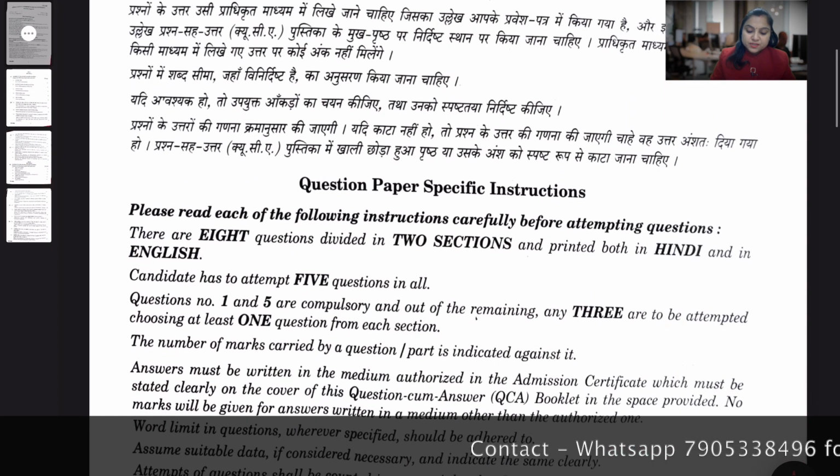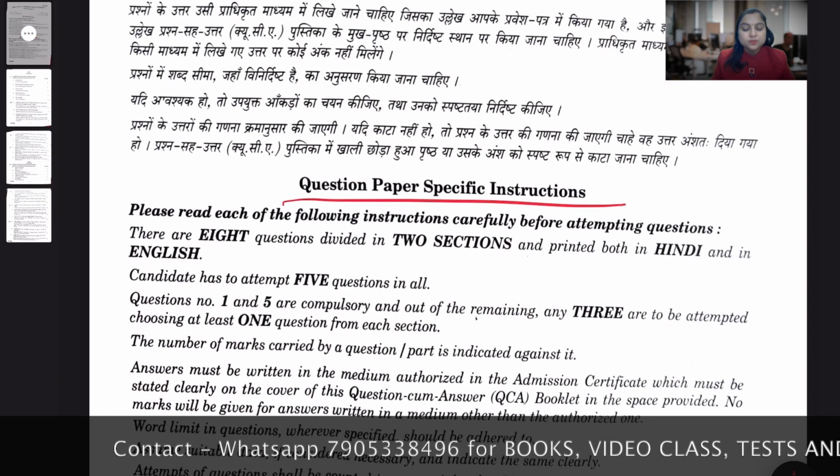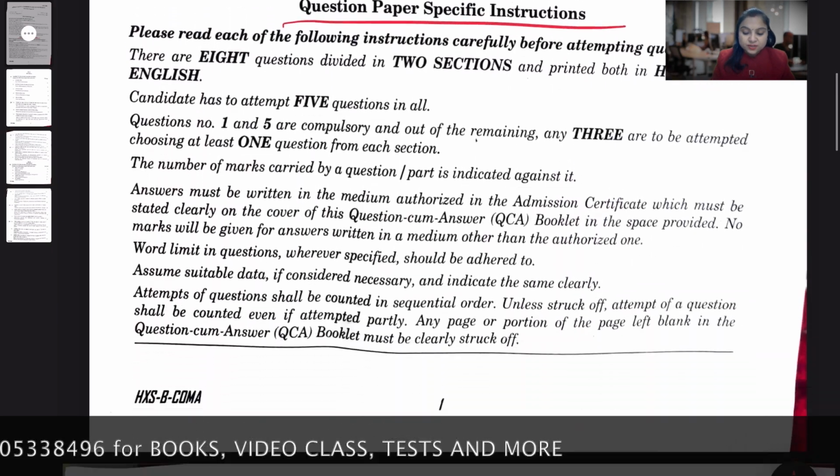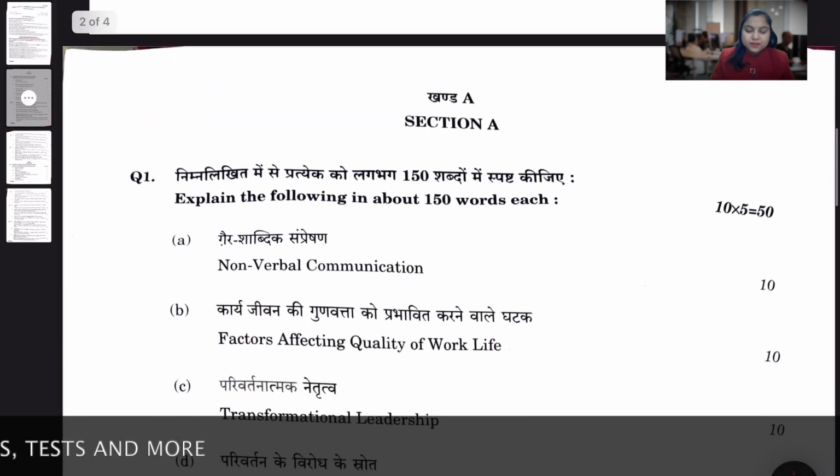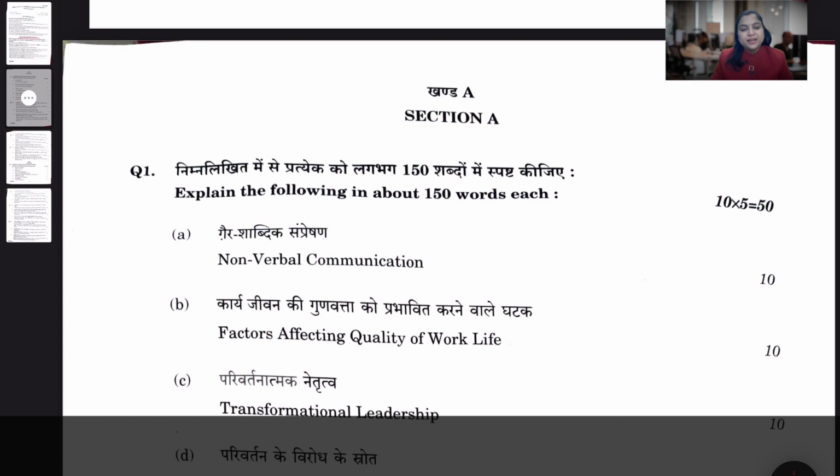So we have paper two in front of us. I hope you people know well about the specific instructions, and if you have any doubt, do ask. So we have a section A and section B.